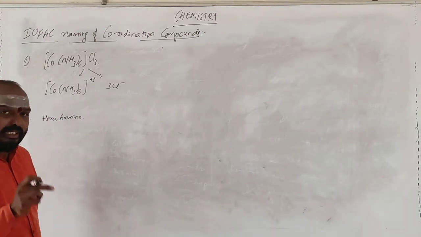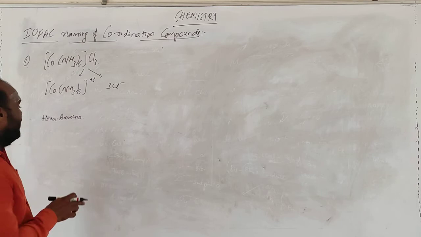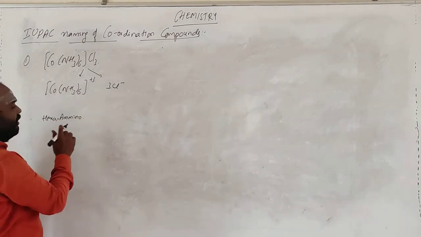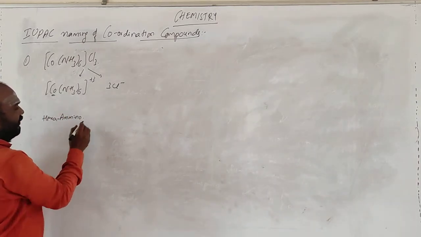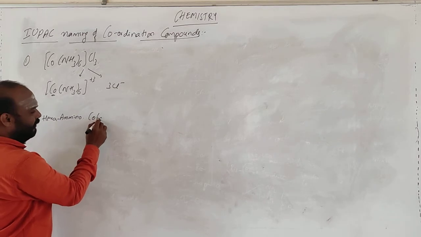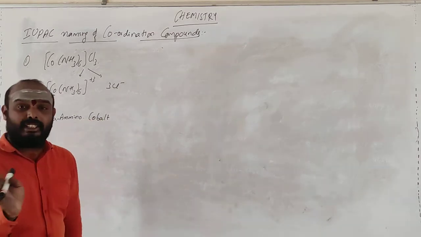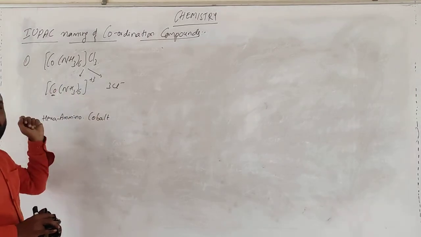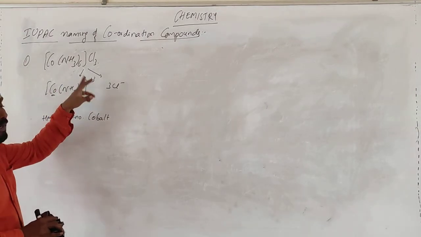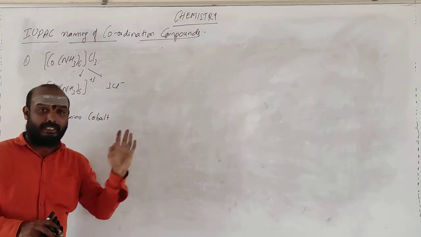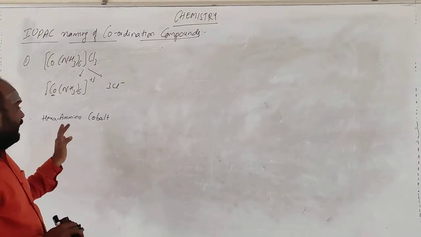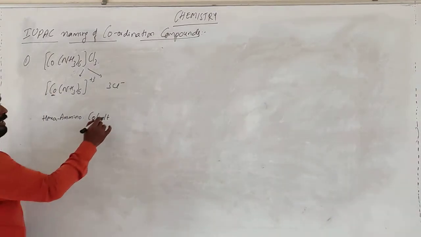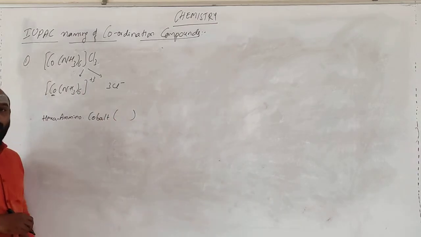I said I will give the list. Today I will say the list. So this is hexaammine. Then the central atom, cobalt. You should not go for cobaltate, because the coordination sphere has a positive charge. If the coordination sphere has a negative charge, you can go for cobaltate. So cobalt. Now in brackets you should write the oxidation state.